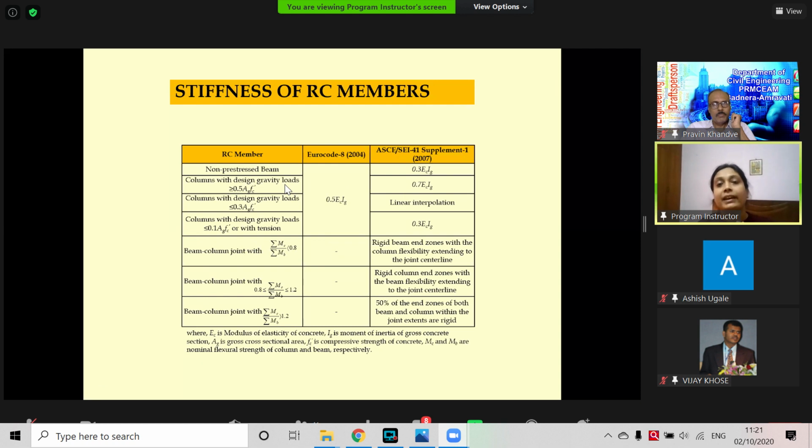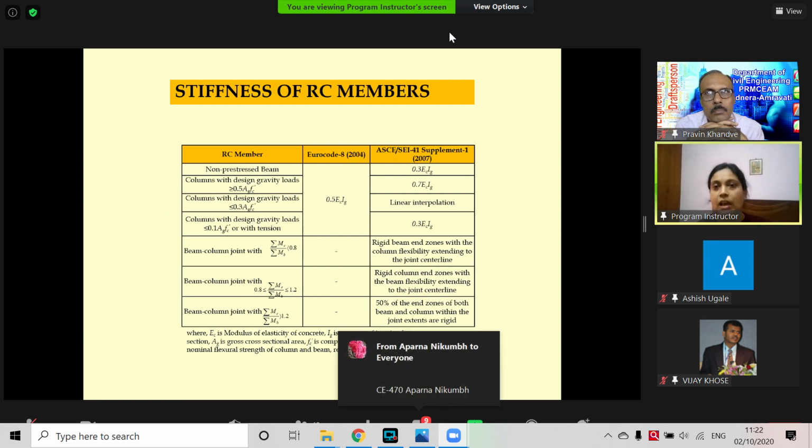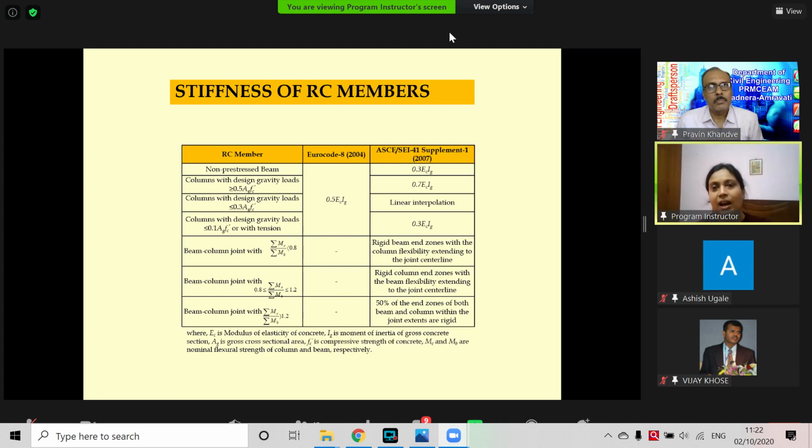RC has many cracks, so the actual gross moment of inertia is not the actual effective moment of inertia. I have just shown, for example, how Eurocode and ACI consider non-pre-stressed beams. Eurocode, for all beams and columns, says only 50% of the total cross-section area will be effective as effective stiffness. But ACI has a classification. It says 0.3 and 0.7 times for columns where loads are higher. And for beam-column joints, they have some ratio.